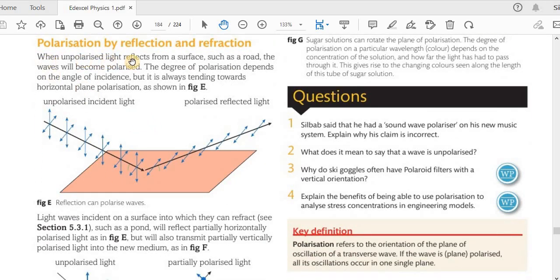When unpolarized light reflects from a surface, so here you can see, for example, here you have oscillations in the vertical and the horizontal direction. Once it gets reflected, the oscillations are only in the horizontal direction. When unpolarized light reflects from a surface such as a road, the waves will become polarized. The degree of polarization depends on the angle of incidence, but is always tending towards horizontal plane polarization, as shown in figure E.